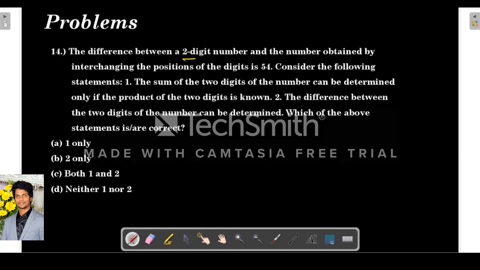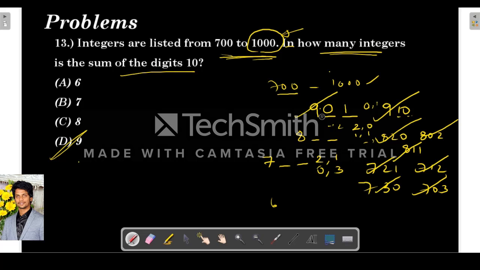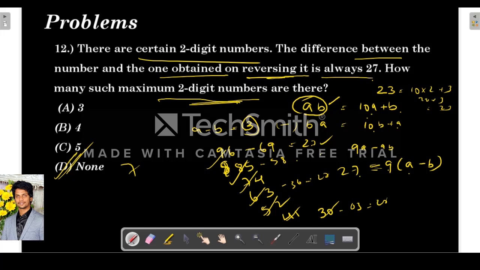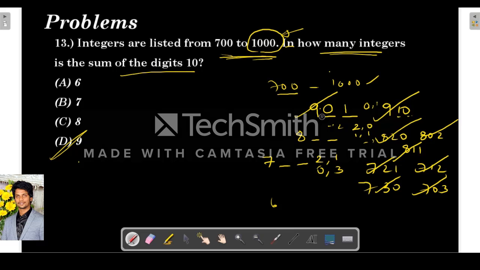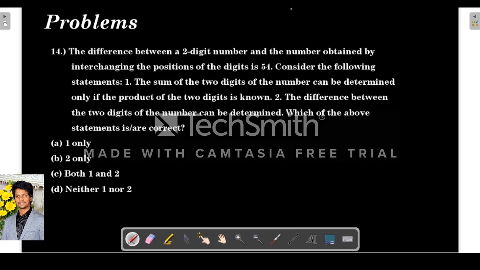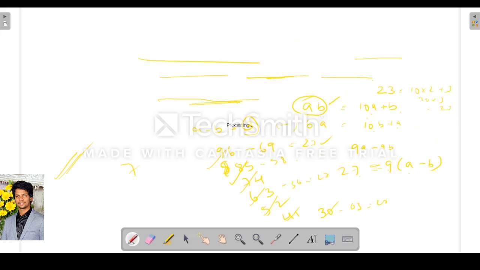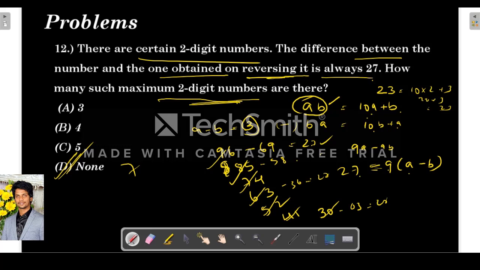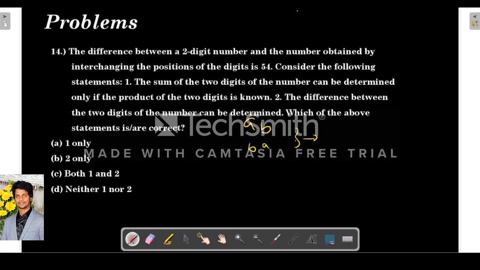The difference between a 2-digit number and the number obtained by interchanging the positions of digits is 54. So the same concept which we have dealt with here. If a number is AB, let's say the number is AB, and it is reversed, BA, the difference is 9(A minus B), 9A minus 9B.